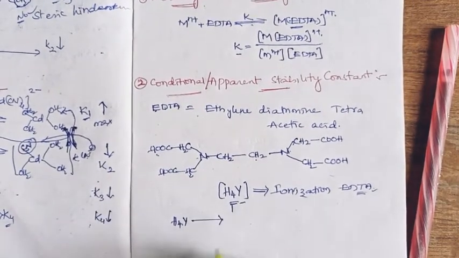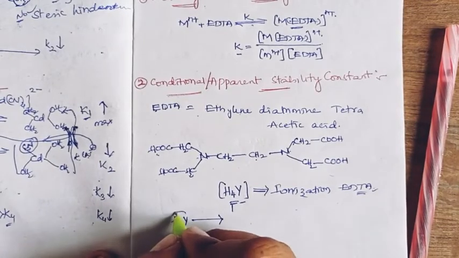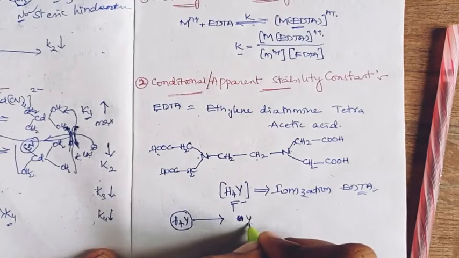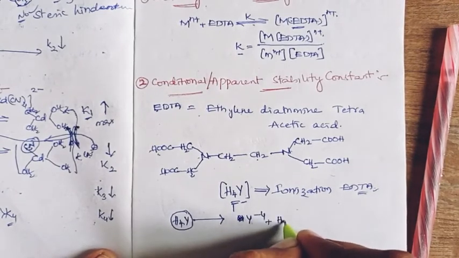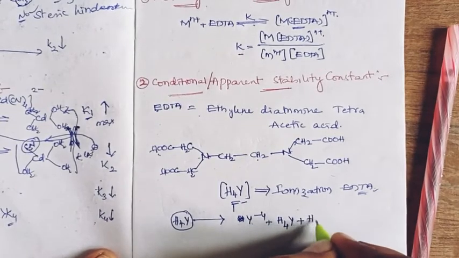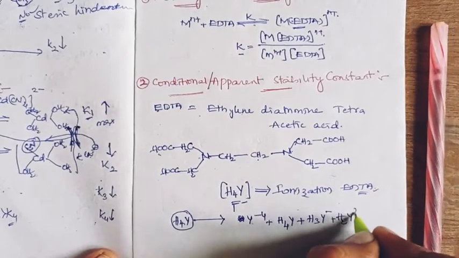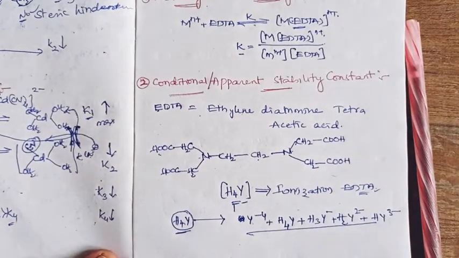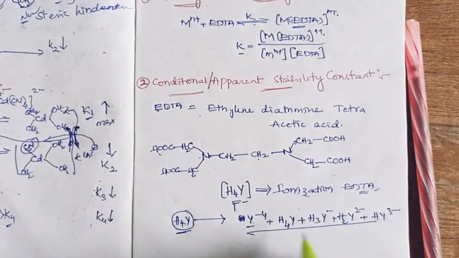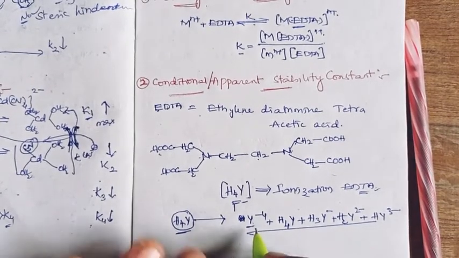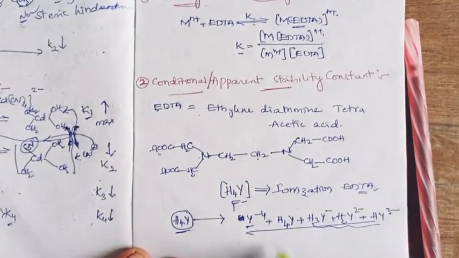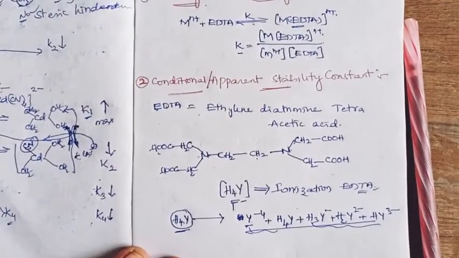When an amount of EDTA is dissolved, it generates fully ionized sites, as well as unionized sites, and also partially ionized sites. So when ethylene diamine tetraacetic acid is dissolved, the fully ionized anion site is generated, as well as unionized and partially ionized sites, all generated, right?